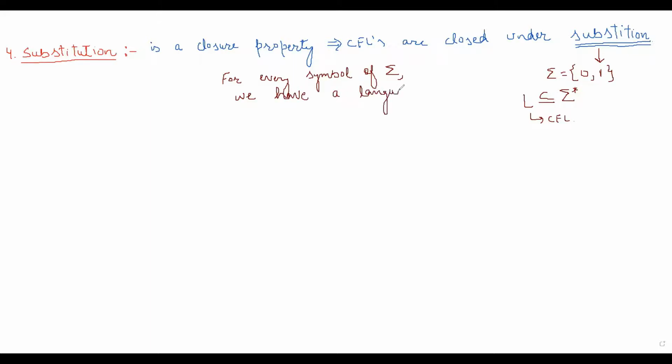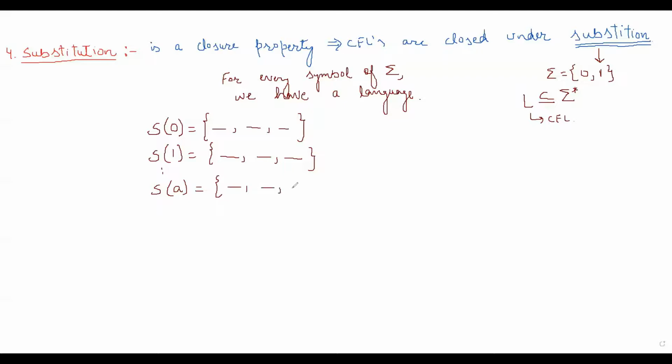It means that for alphabet 0, we have a language, and language means a set of strings. Likewise, for alphabet 1, we have a language. So for every alphabet in an alphabet set, we have some languages. And what does substitution say?